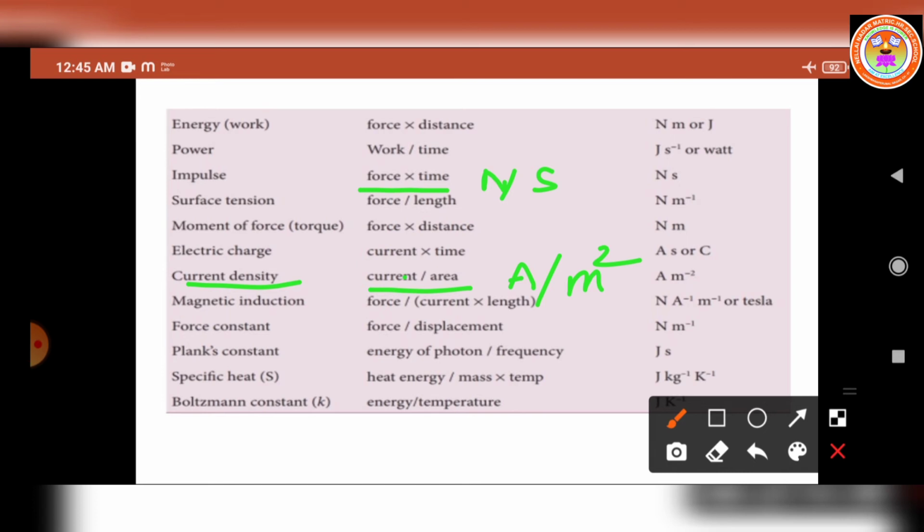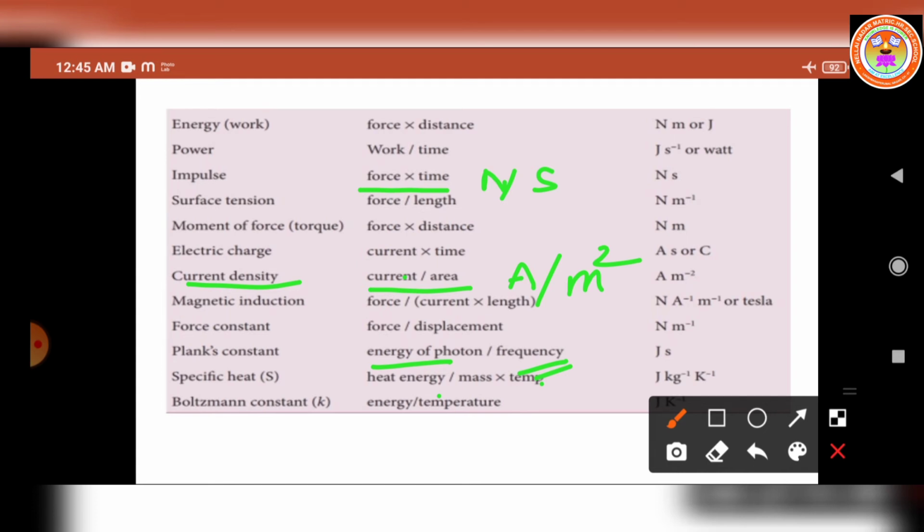Then we can write Planck's constant. The formula is energy of photon by frequency. The frequency formula is the reciprocal of the time period only. So it gives the unit of time only. The energy of photon, energy unit is joule, and the frequency we have to take as reciprocal of the time period, so 1 by second. So it comes to joule second.